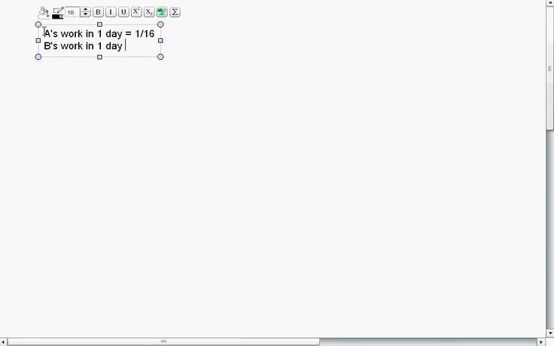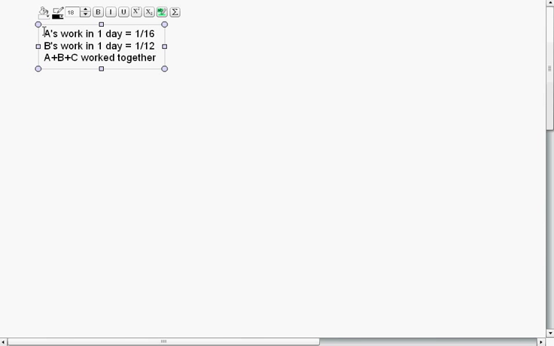So what we need to do here, we know in how many days A can finish whole work, so we can find A's work in 1 day. That will be equal to 1 upon 16. Similarly, B's work in 1 day will be equal to 1 upon 12, right? Now, when all of them work together, A plus B plus C worked together.